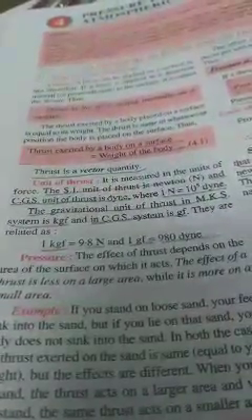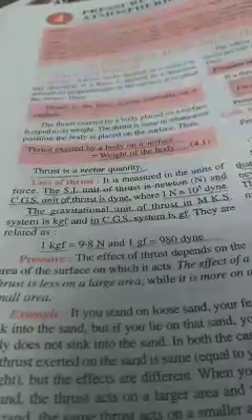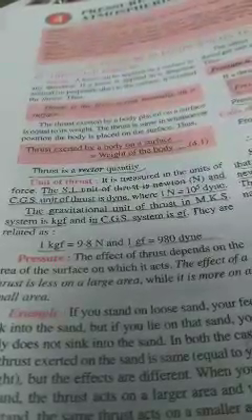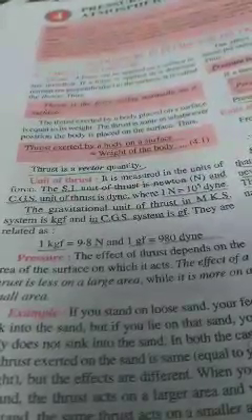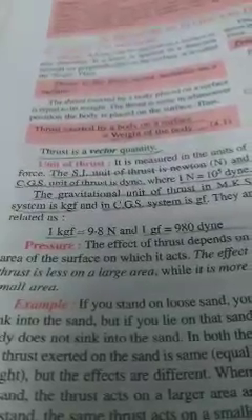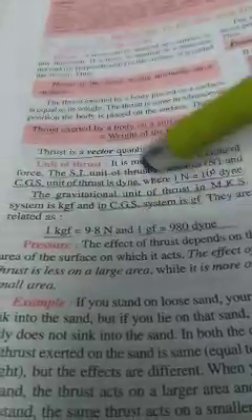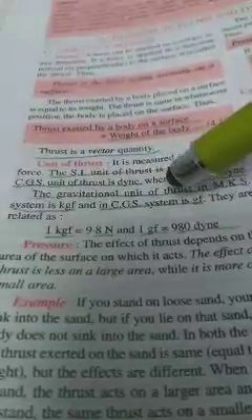Thrust is a vector quantity and its unit is Newton, which is 10 to the power 5 dyne in CGS. MKS is kgf, CGS is gf. They are related as 1 kgf is equal to 9.8 Newton, 1 gf is equal to 980 dyne. So, all these things you have studied in your previous chapter regarding force.